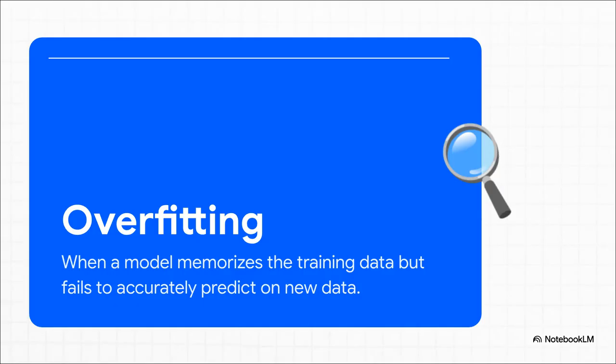Because think about it. If the model performs amazingly on its training data but utterly fails on the test data, the model is suffering from a massive problem called overfitting. Overfitting is exactly like a student who memorizes a practice quiz word for word, gets a 100% on it, but then completely bombs the actual final exam because they didn't learn the underlying concepts. They just memorized the specific questions. We absolutely want our models to learn the patterns, not just memorize the data.